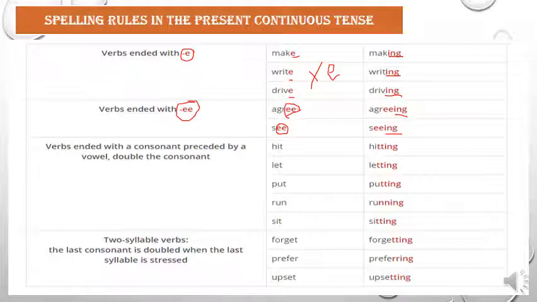All of these are verbs that end with a consonant preceded by a vowel and a consonant: consonant, vowel, consonant. Like hit, we have consonant, vowel, consonant letters. Let, consonant, vowel, consonant. Put, consonant, vowel, consonant. Run, consonant, vowel, consonant. Sit, also consonant, vowel, consonant.